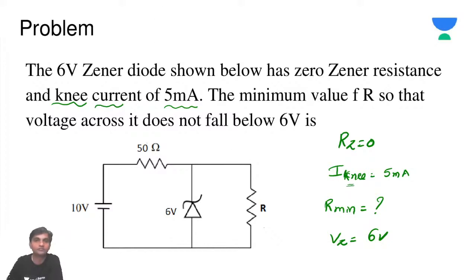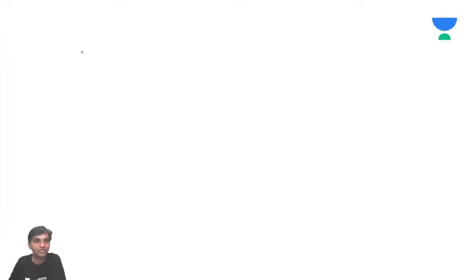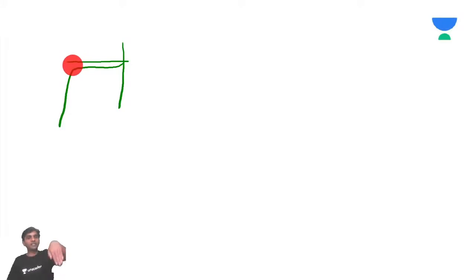If you look at the VI characteristics of a PN junction diode, after some point, suddenly the current is increasing. This area looks just like our leg knee.